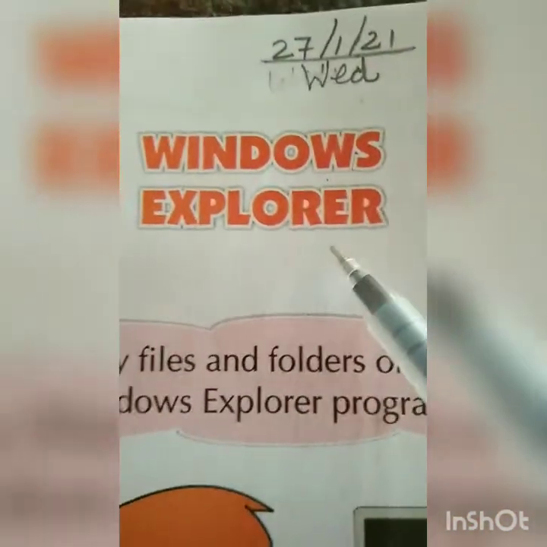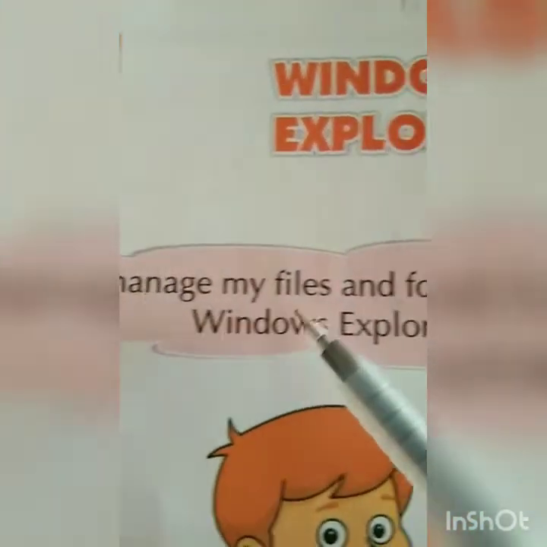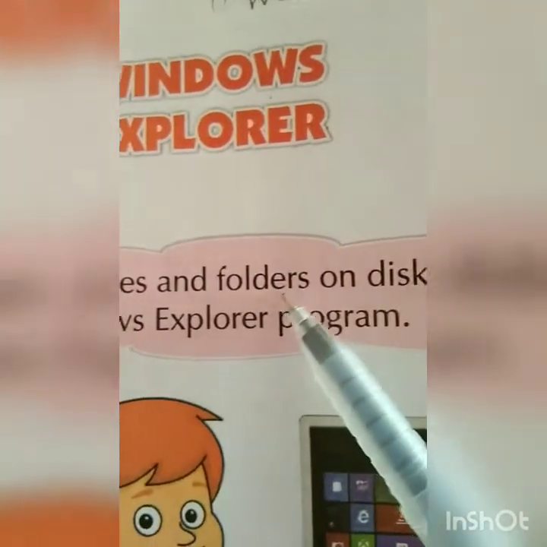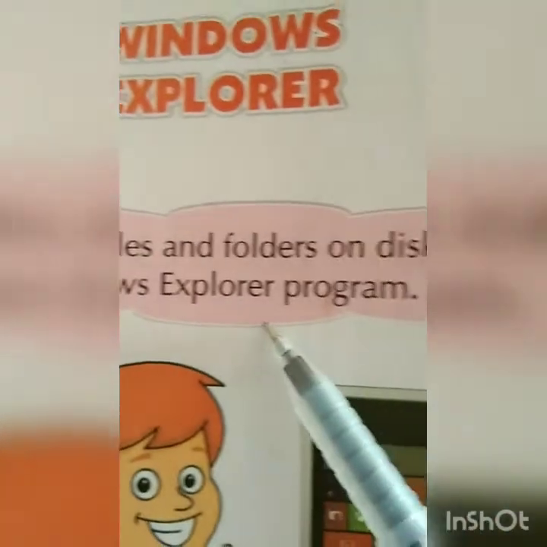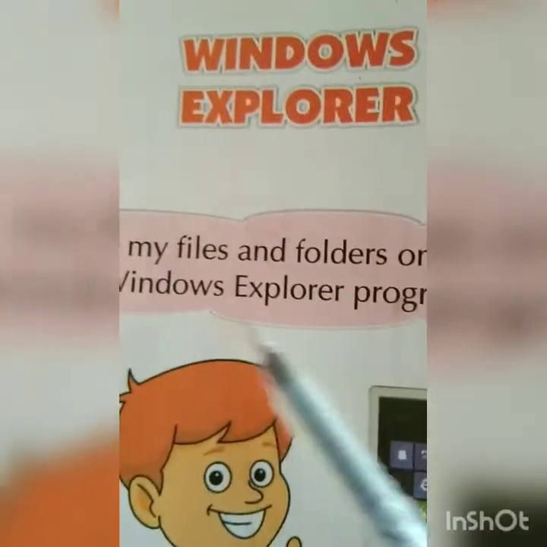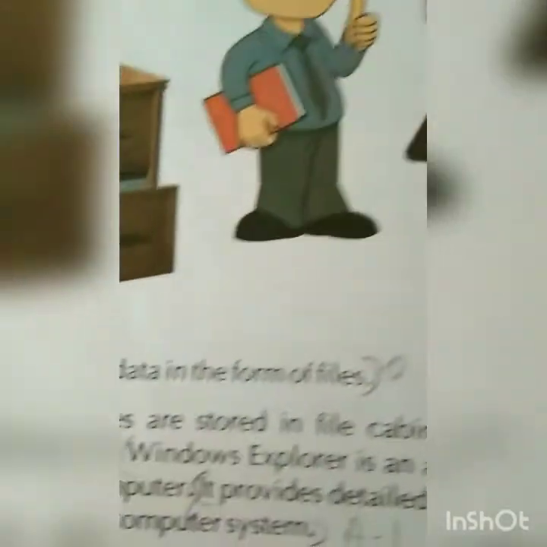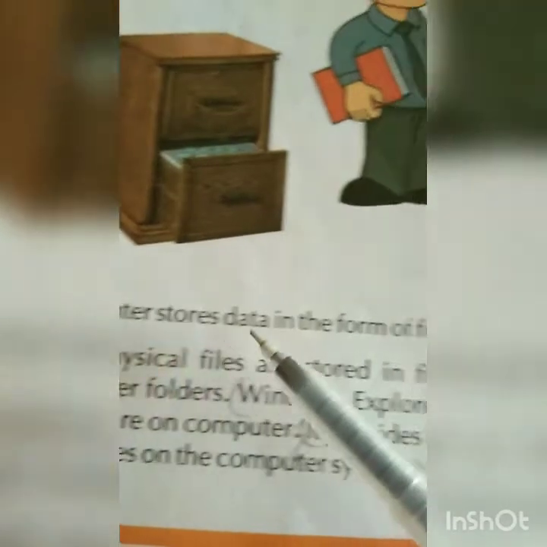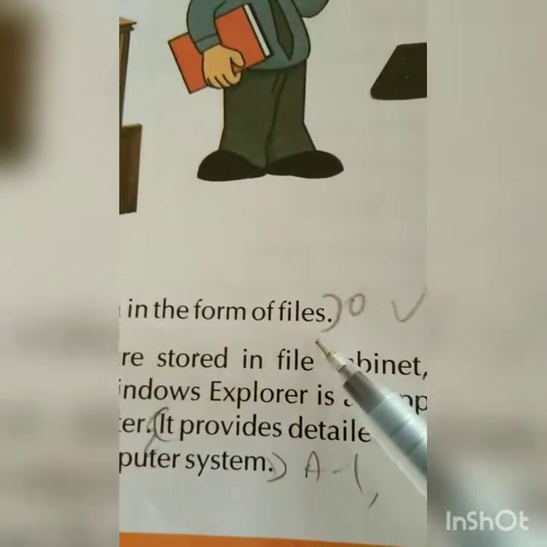First of all, the lesson name is Windows Explorer. I manage my files and folders on disk using the Windows Explorer program. Now what is the Windows Explorer program? Here you will learn its definition. A computer stores data in the form of files.